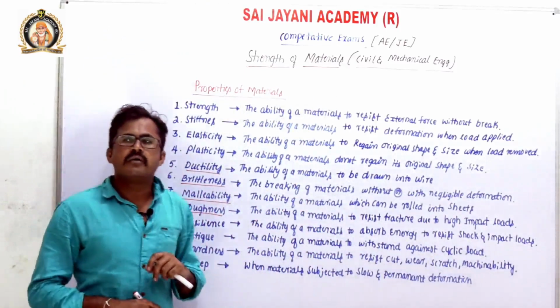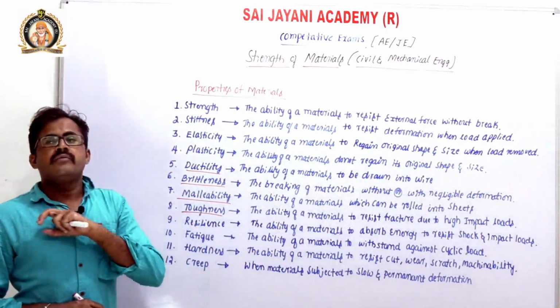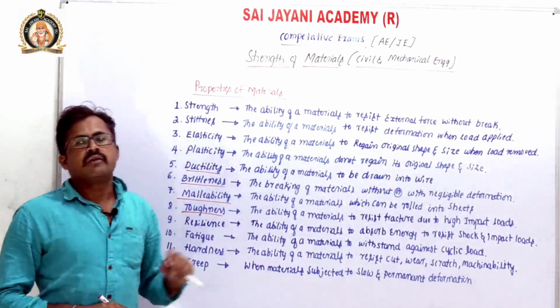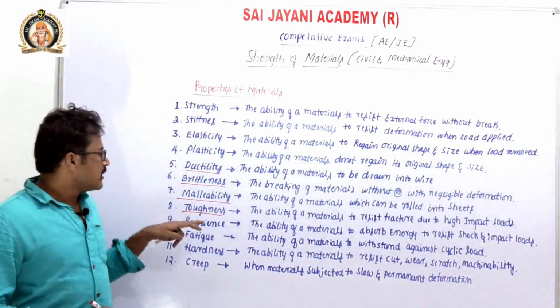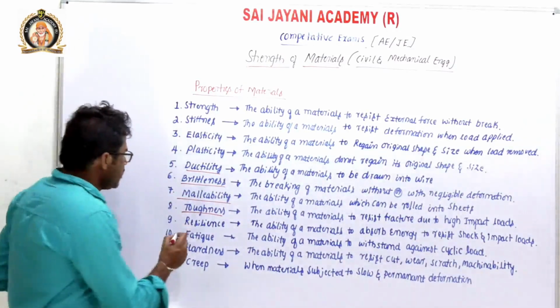So what is impact load? A load with some initial velocity that is suddenly applied. Then the material property is known as toughness. So the next property is resilience.